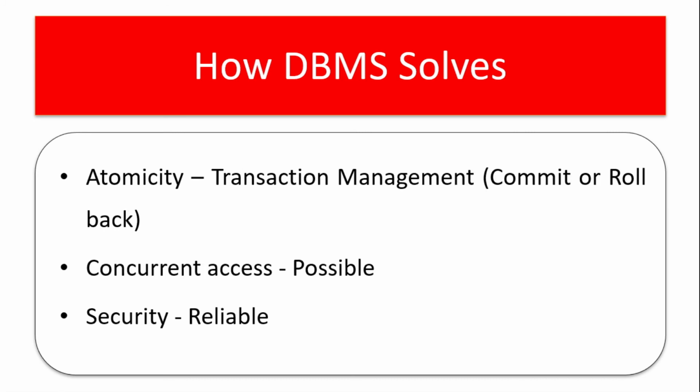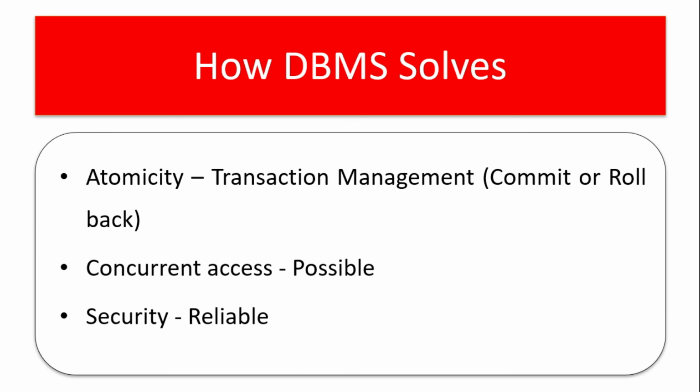Atomicity, as we said earlier: in the midst of debiting 200 from my account and crediting it to the other account, if the power goes off or some other system crashes, the debited amount will not be credited to the other account. There lies the atomicity issue. There is a concept called commit or rollback.